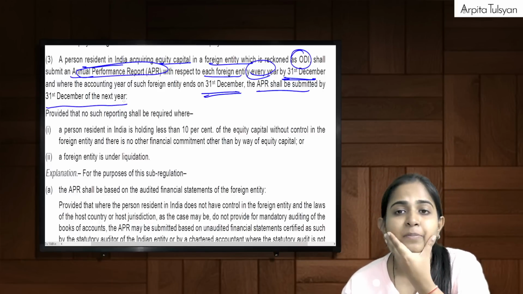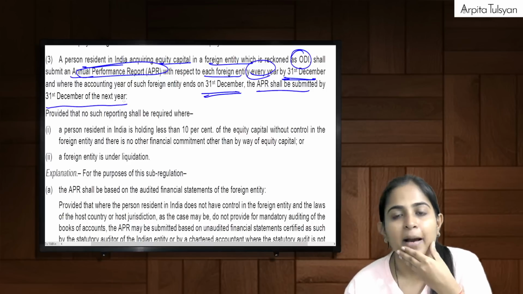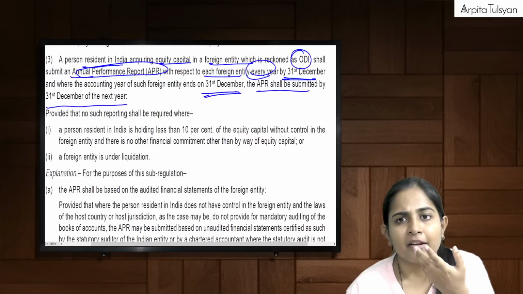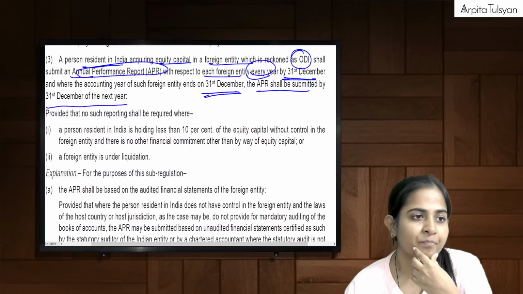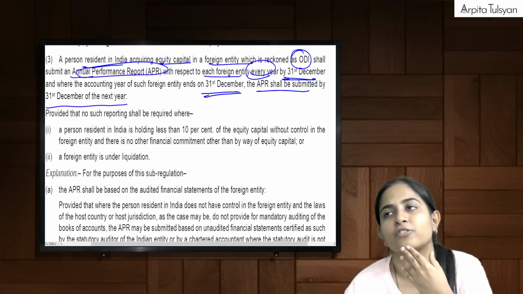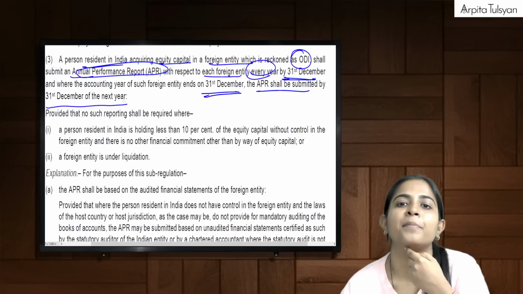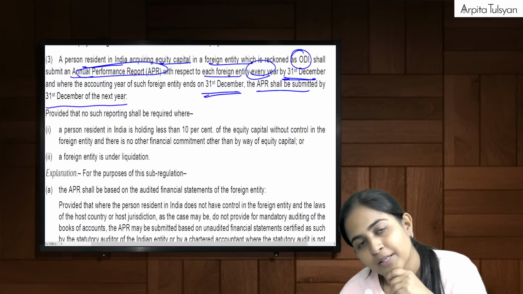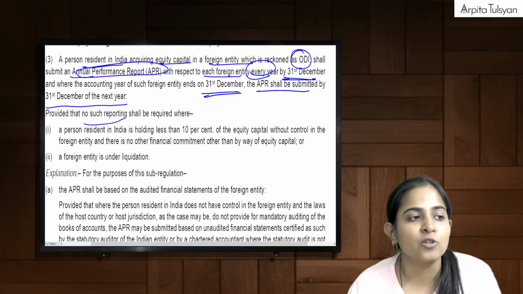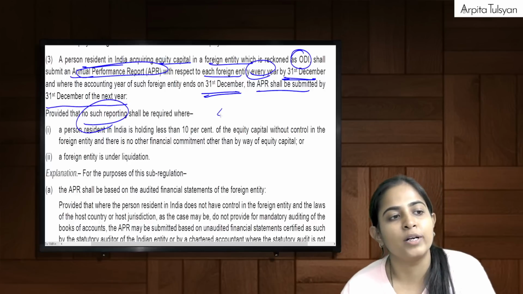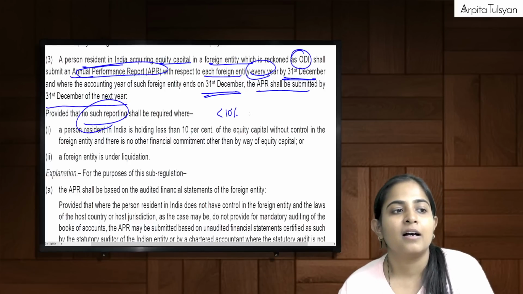Ma'am, I have some stake in Apple by chance. Say, for example, I have 0.00001% stake in Apple. Am I also supposed to submit? No. Reporting is not required where the PRI is holding less than 10% plus no control.